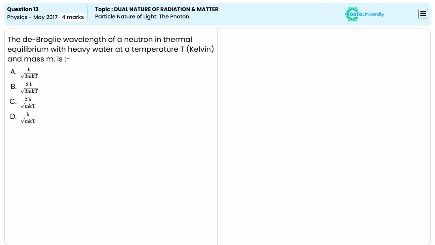What will be the value of the de Broglie wavelength when a neutron is in thermal equilibrium with heavy water at temperature T and mass m? It's known that at thermal equilibrium, the average energy can be written as 3/2 kT. Similarly, the average energy in terms of momentum can be written as p squared divided by 2m.